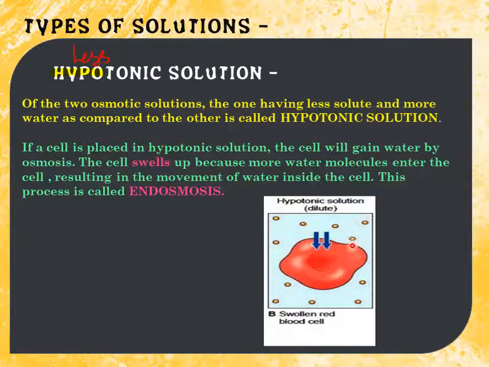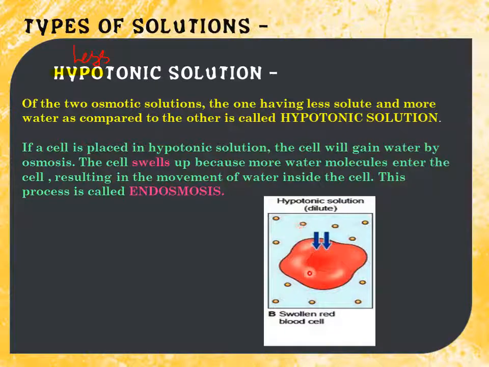And one more thing to keep in mind is that we will always use more or less, or hyper or hypo, for solute. It means that we always use the word tonic for solute. That is just for our convenience. So a hypotonic solution is the solution in which what is less? Solute. And if solute is less, it means solvent will be more. It is the solution in which water, or solvent, is more and solute is less.